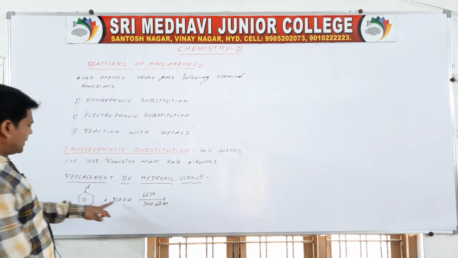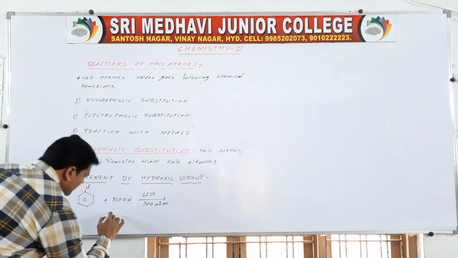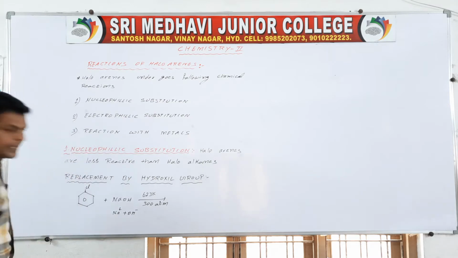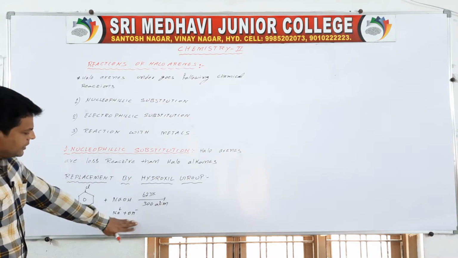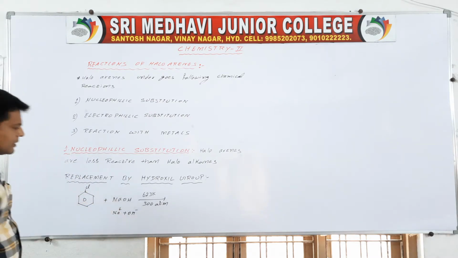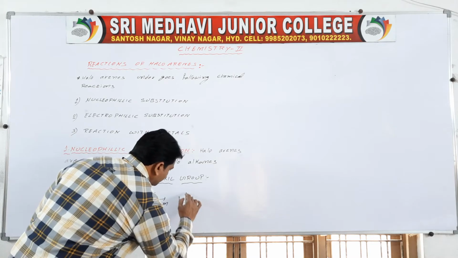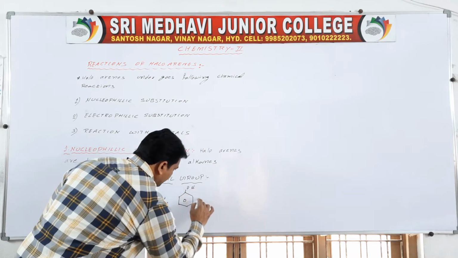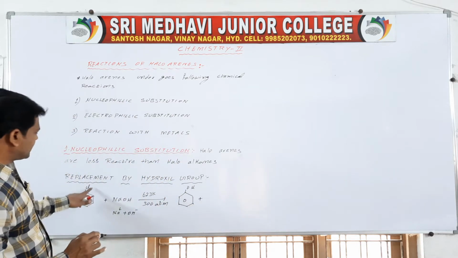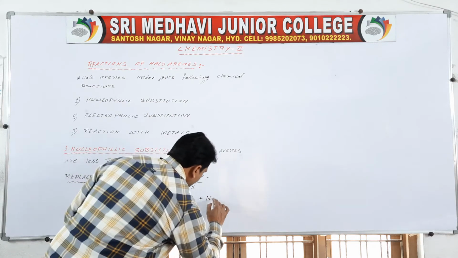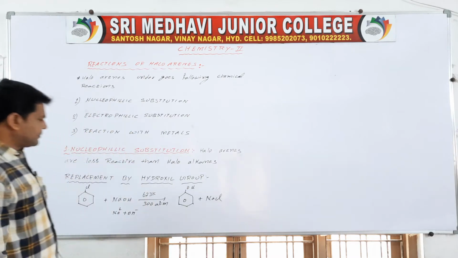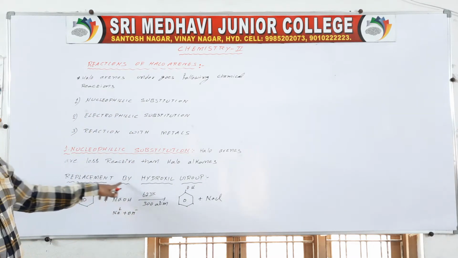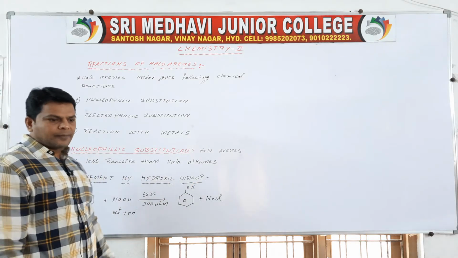Then NaOH can be divided into Na plus and OH minus. OH minus is the nucleophile. The nucleophile replaces Cl. Okay, see here, NaCl is formed. So here OH replaces Cl minus, so it is nothing but replacement by hydroxyl group.